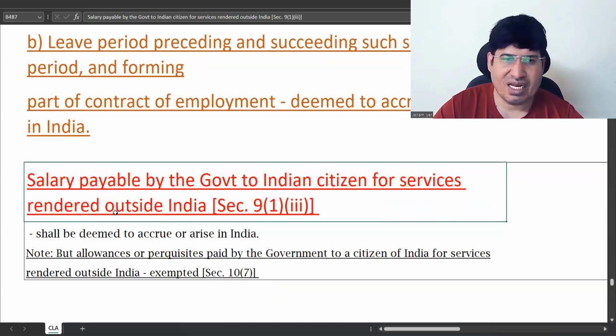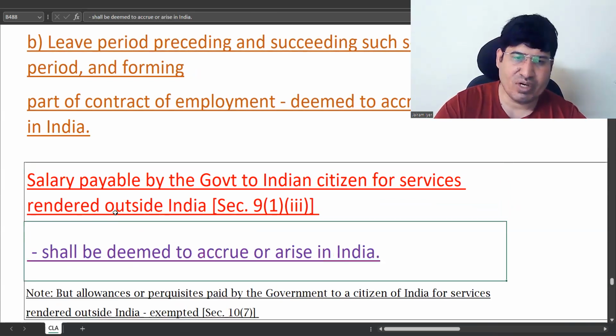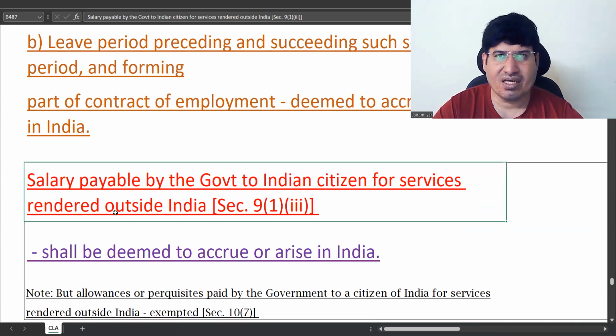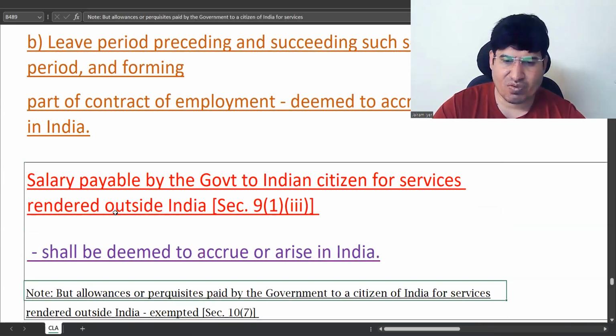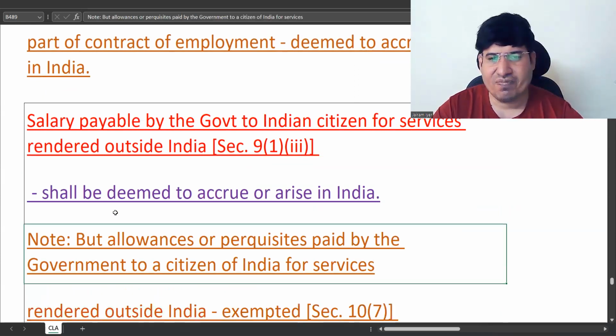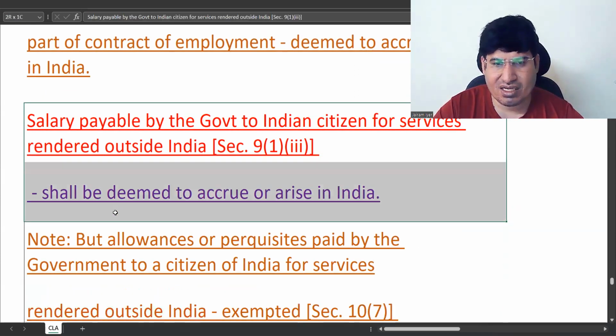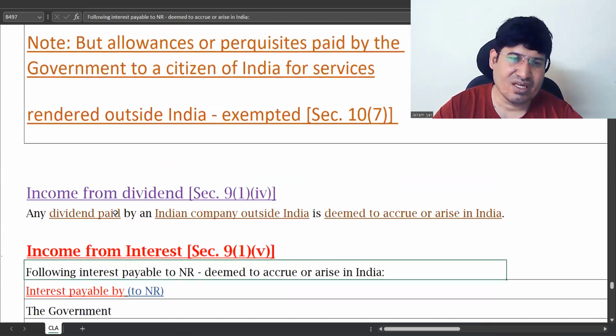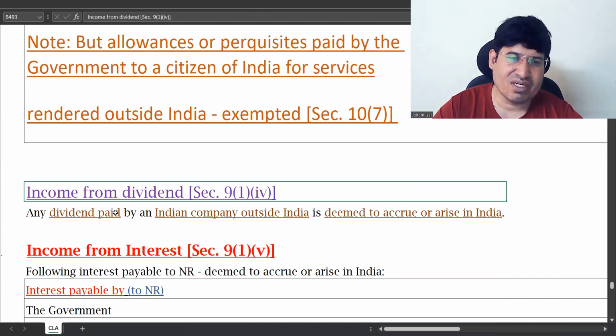Okay. So salary payable by Government of India to an Indian citizen for services rendered outside India is deemed to accrue or arise in India. But allowances and perquisites for such a person are exempt from tax. This part you will again see in salaries. These are all straightforward things.